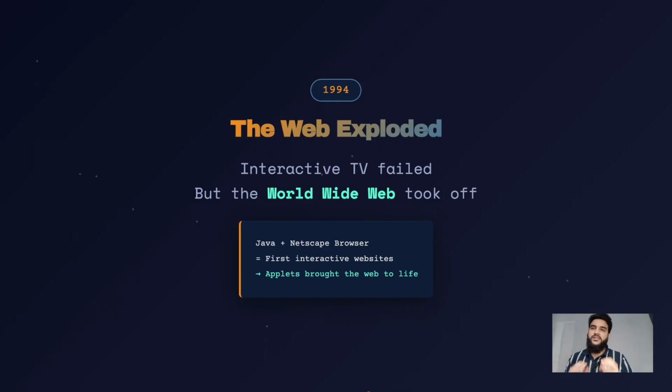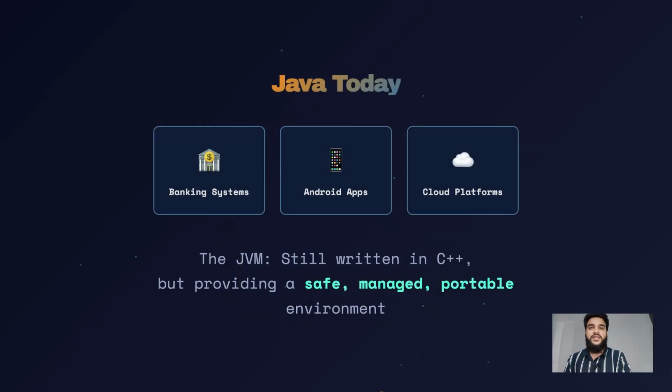Applets eventually disappeared, but the JVM survived, and Java moved into enterprise servers, banking systems, Android applications, large scale cloud platforms, and whatnot. Today, the Java virtual machine is a marvel of engineering. It is still largely written in C++ for performance, but it provides a safe, managed, and portable environment for developers.